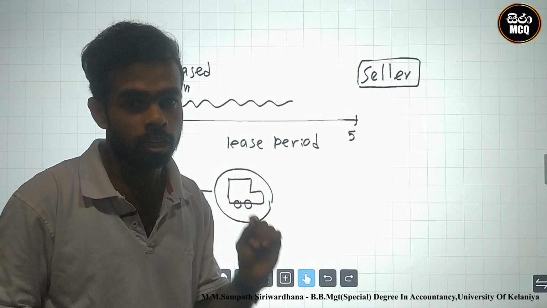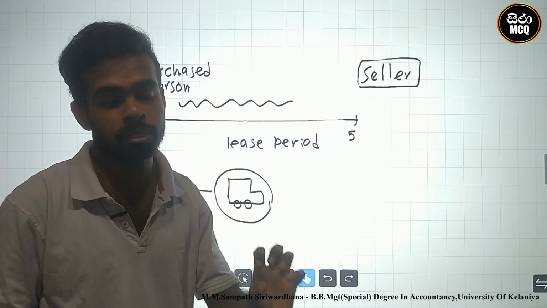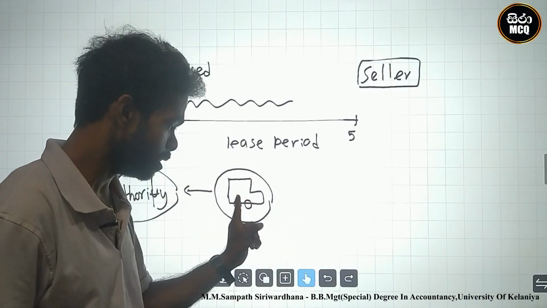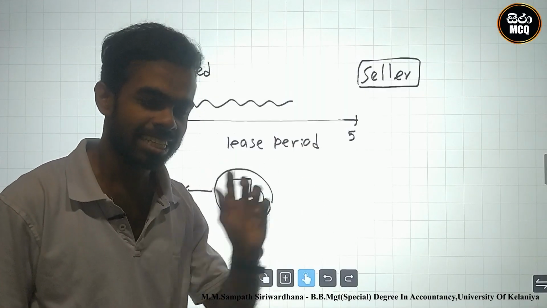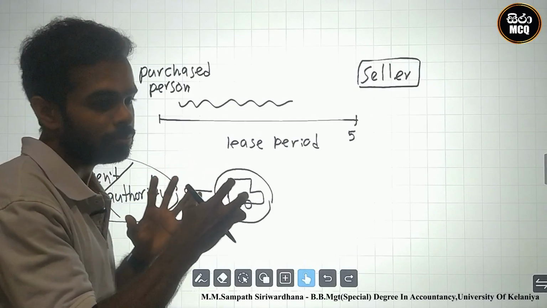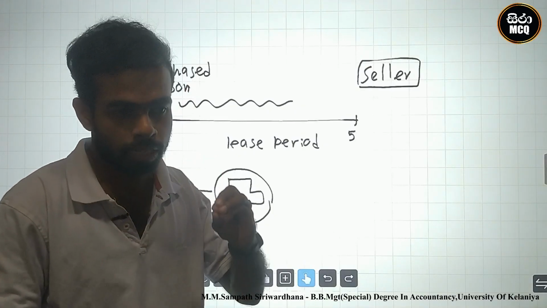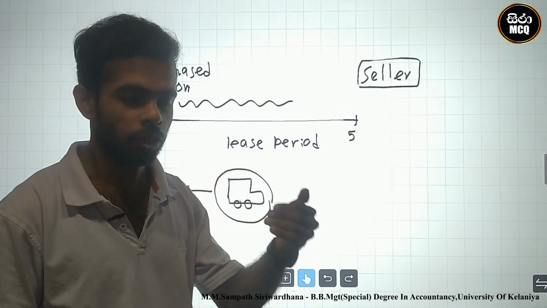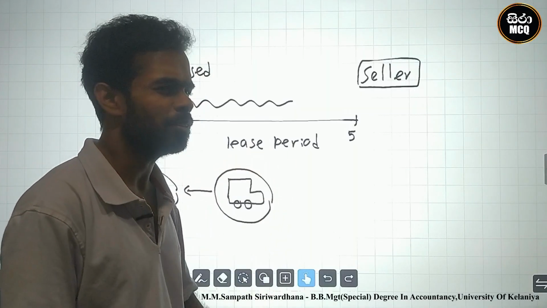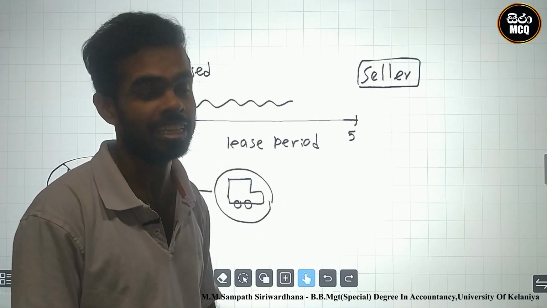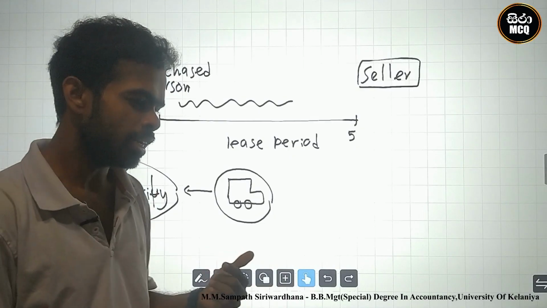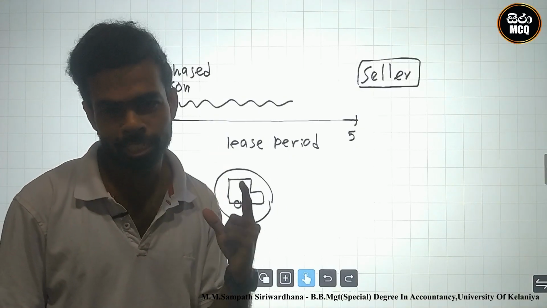We consider only accounting criteria, asset criteria: a present economic resource, this motor vehicle, controlled by the entity as a result of past events. More than legal authority, we consider the accounting concept. Based on the accounting concept, we can identify this right of use asset as a non-current asset in the statement of financial position. We do not consider legal authority, we only consider the accounting asset identification criteria.